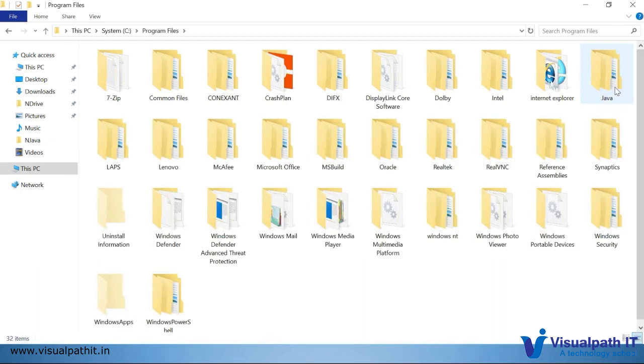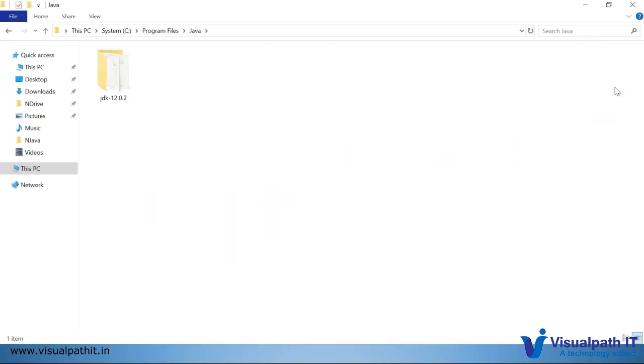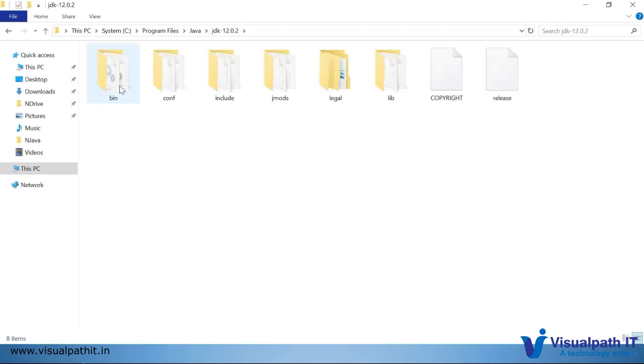While installing Java, it will prompt for which folder you want to install in. That option will be there, and if you want to choose a different folder, you can. By default, it comes here. So here it is Java, and the version I have installed is the latest, JDK 12.0. And these are all the different folders we have. We can go through them later.